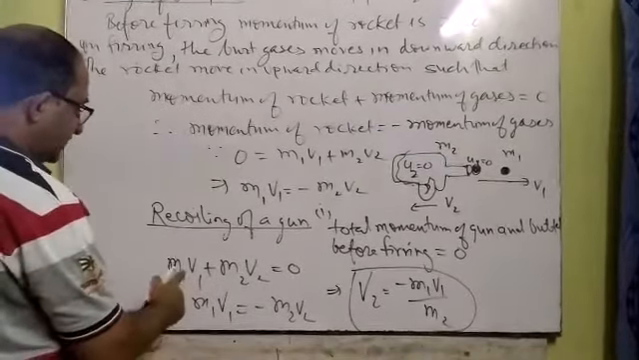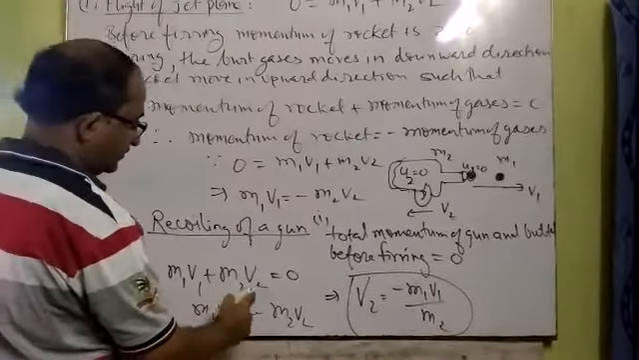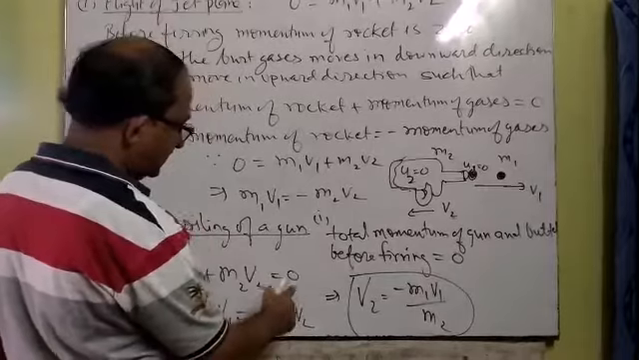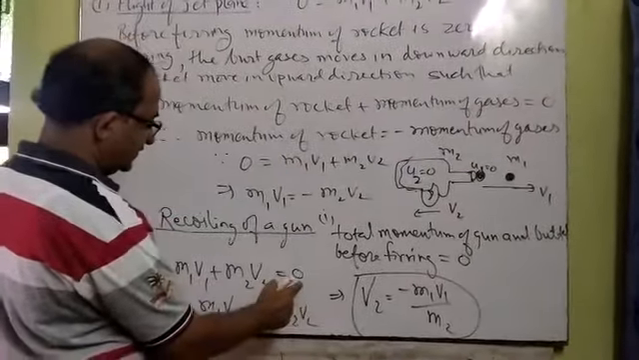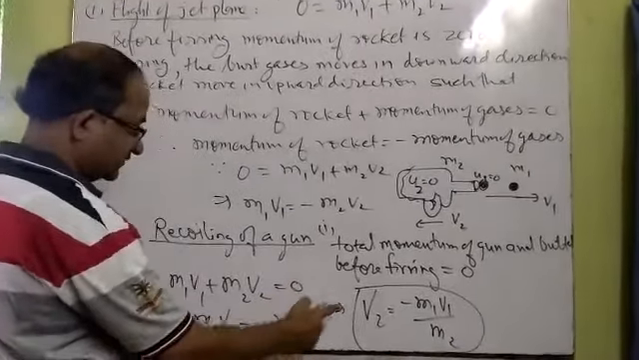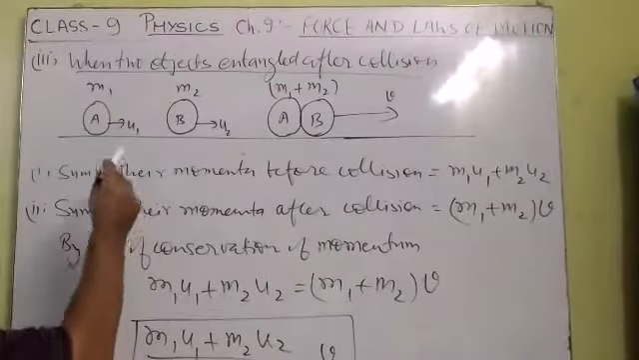The same concept is there. The formula you can apply: m1 v1 plus m2 v2 is equal to 0. Why 0? Because the sum of the momenta before firing of the pistol was 0. Both were at rest, that is why. Okay, application of conservation of momentum.